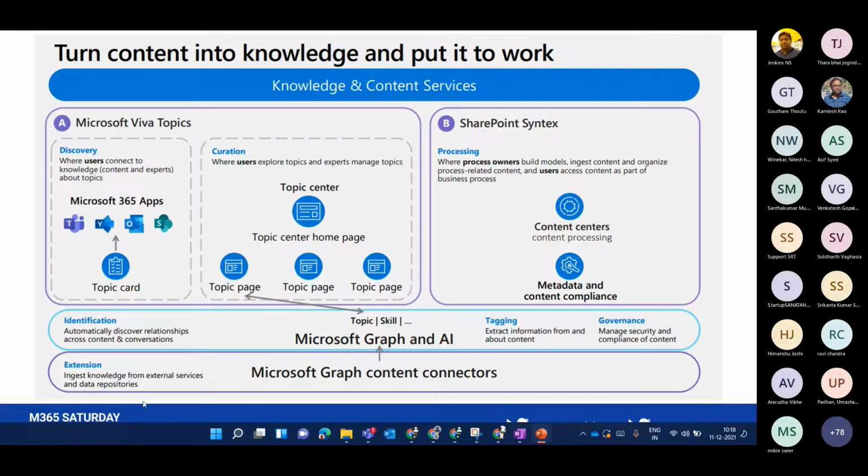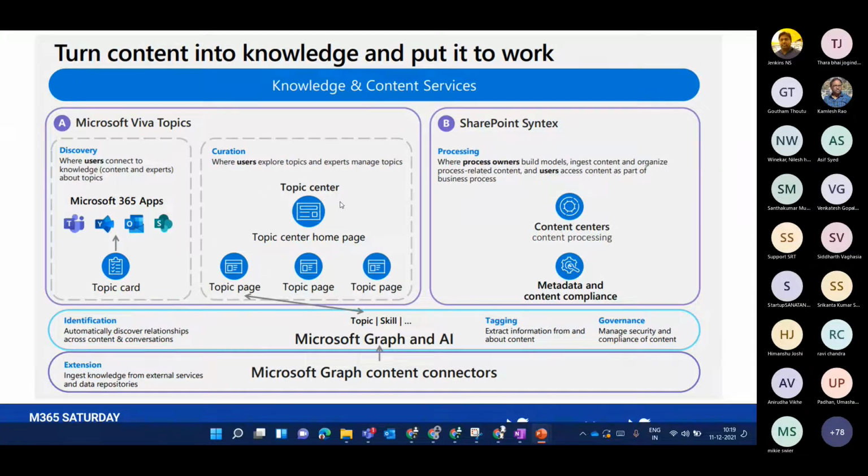So this is how the architecture looks. As you can see, the most underlying layer is Microsoft Graph Content Connectors. On top of that, Microsoft Graph and AI reside. Using Graph and AI, you can see Microsoft Viva Topics is layered on. Upon Graph, you have the topic center site.